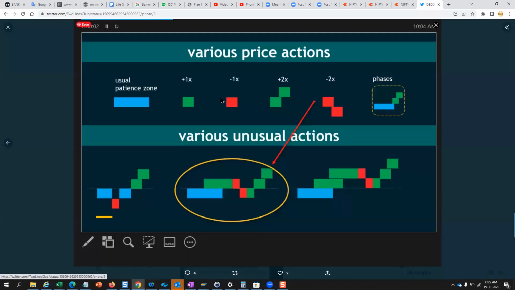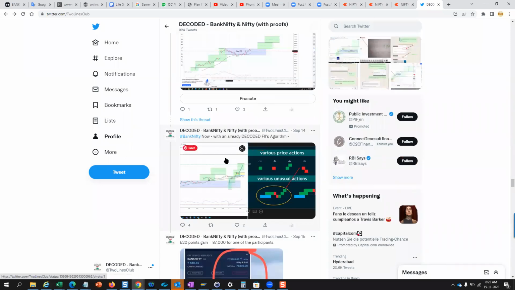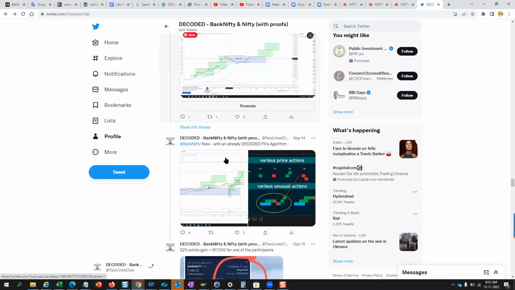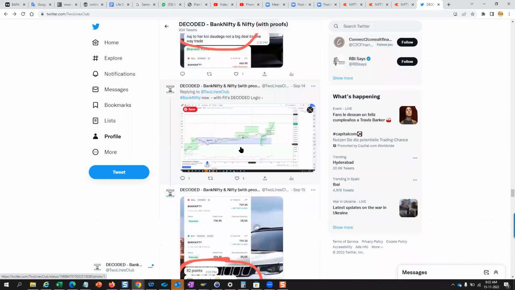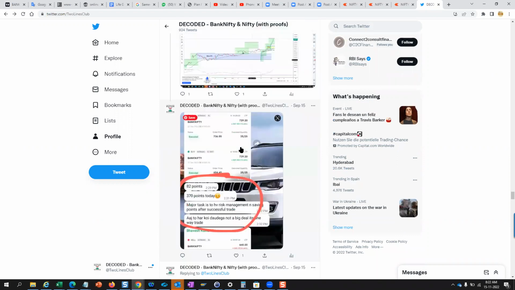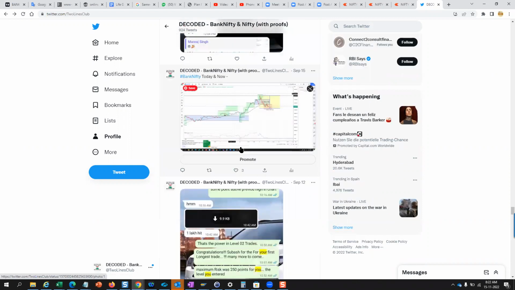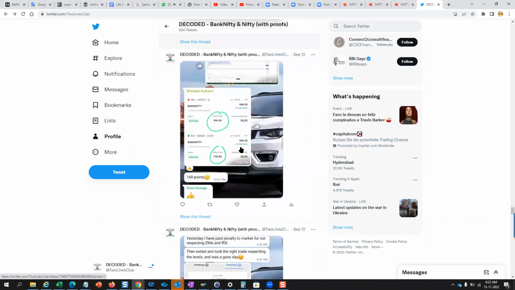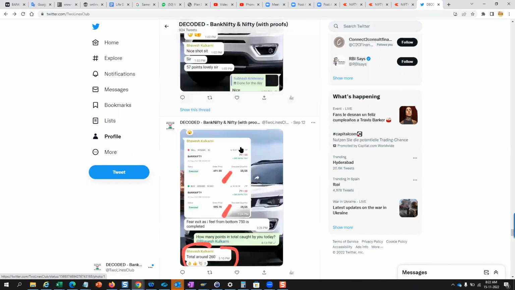There are some findings which are already there, and if you go through this post, you will get to know this was projected some days before, and when the actual move happened, it is also shown in this Twitter handle. So this is how, if you go to all the posts, you will get to know everything.